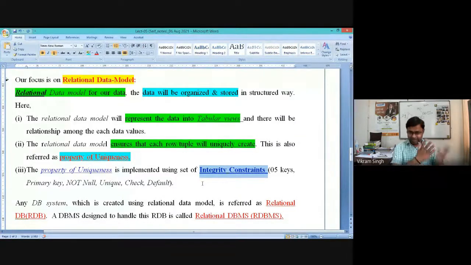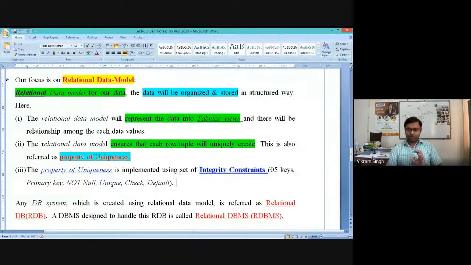Here you have a basic database, a collection of similar kinds of records, and if you create a database using the relational data model, it is referred to as a relational database, RDB. And if the database management software you are using is also based on relational data model concepts, it is called RDBMS. Most Oracle-based products are based on relational data model concepts. They impose these keys and constraints, primarily to support the relational data model system.